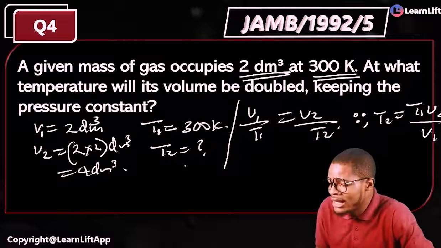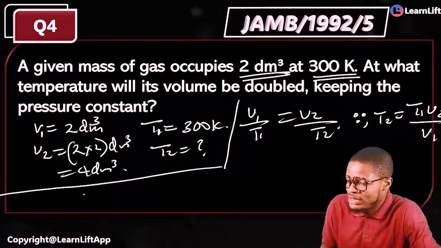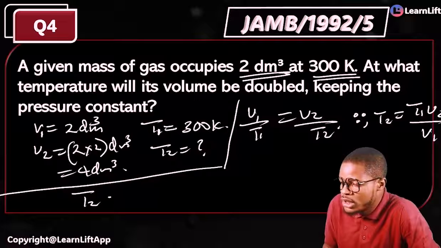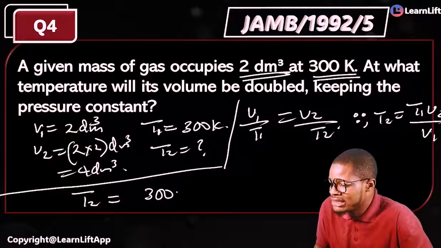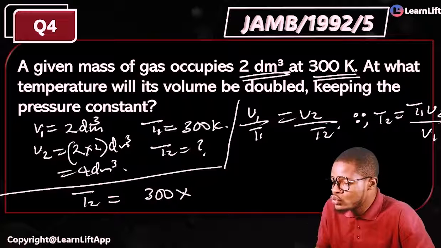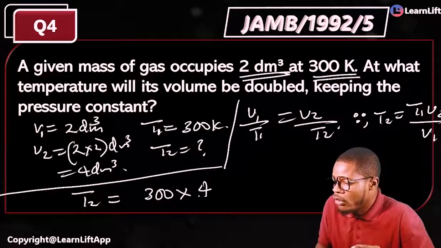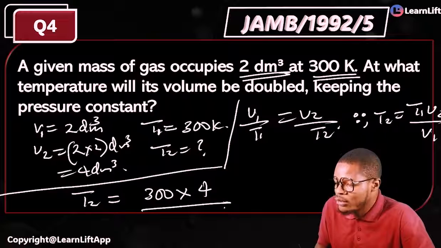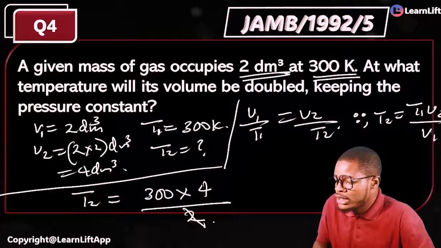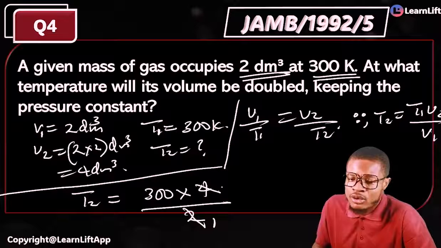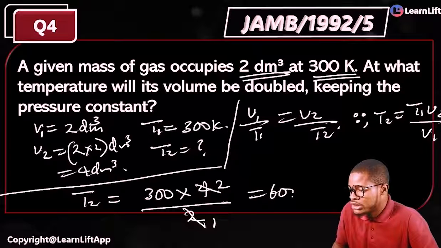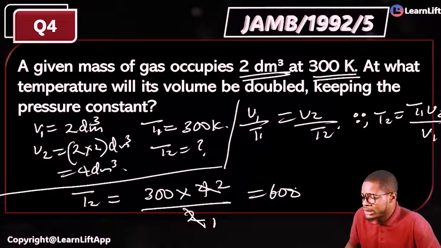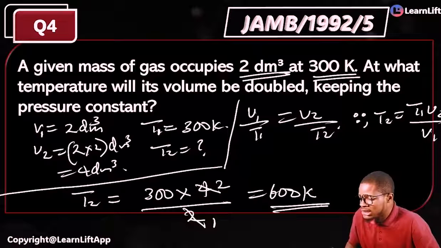Oh yeah, let's compute in our figures and then solve and see. What's your T2? T2 is equal to T1, which is 300, times your V2. What's your V2? 4 divided by your V1. That's your 2. 2 here, 1. 2 here. How many am I going to have there? That's your 2. 2 times 300. That's your what? Your 600. 600 what? Kelvin is the temperature.